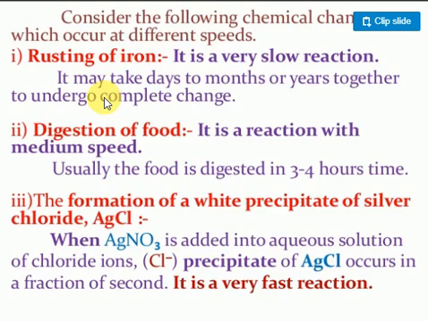There may be some factors which make a chemical reaction very fast, and some factors which may not make a chemical reaction very fast. So remember, most ionic reactions take place very fast. The name itself is ionic reaction. Ionic means the bonds are already broken, so no energy is needed to break the bonds, and they will immediately take part in the chemical reaction.